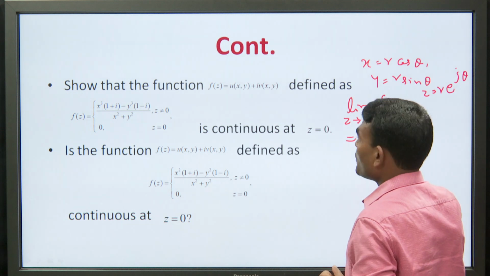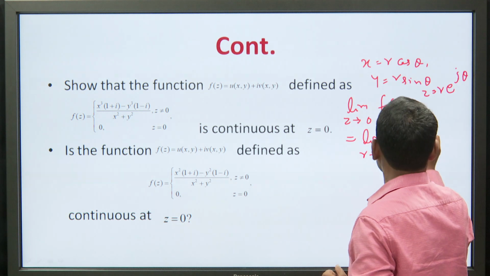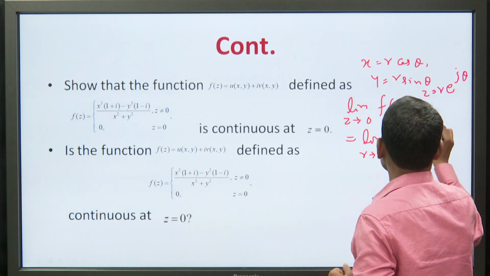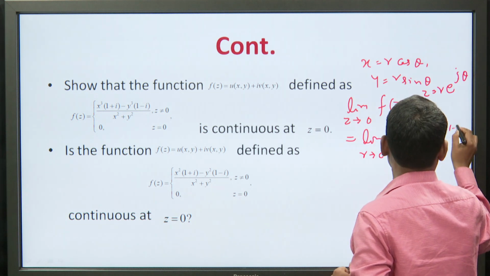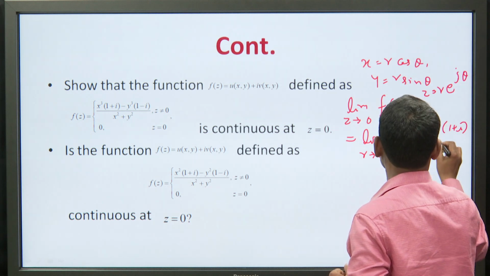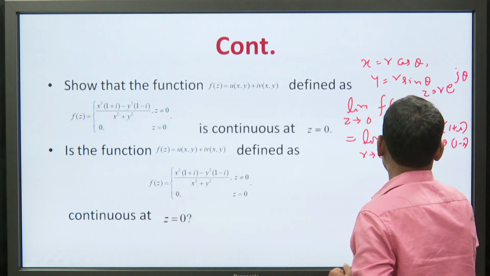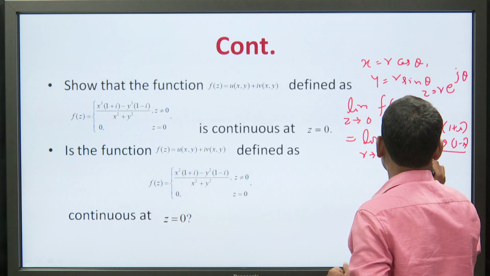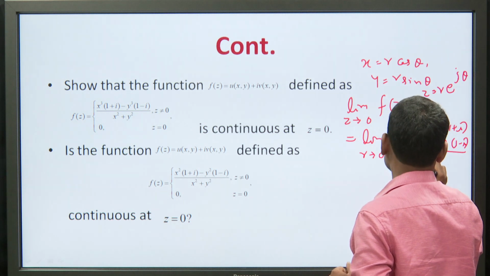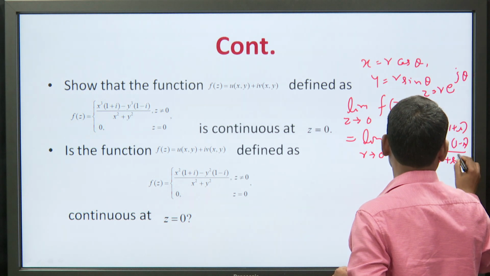and see here if you put the value, then this is r cube, and this is cos cube theta (1 plus iota) minus sin cube theta (1 minus iota), upon r square (cos square theta plus sin square theta).